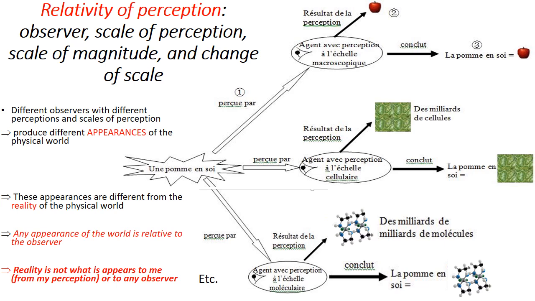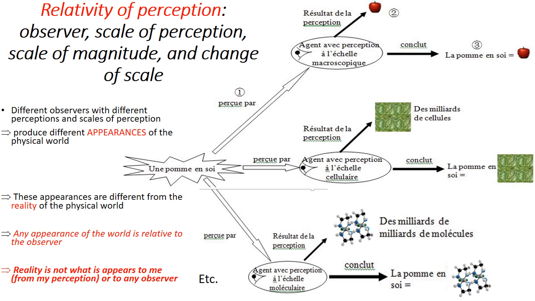Similarly, consider the case where the same apple is perceived by an agent with perception on a microscopic cellular scale. Let's say it is perceived by a cell. How will the cell perceive the apple? It will not perceive it as a material, solid object, etc., as it is perceived by a human. The cell will perceive the apple much more as millions of cells. The cell will conclude that the apple in itself is these millions of cells.